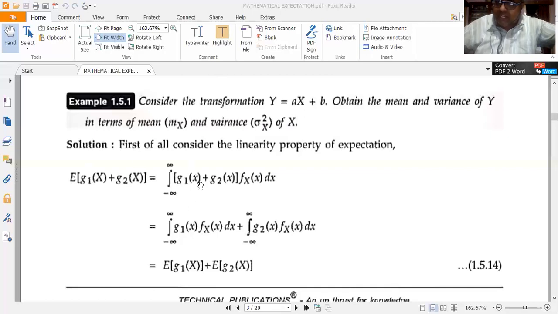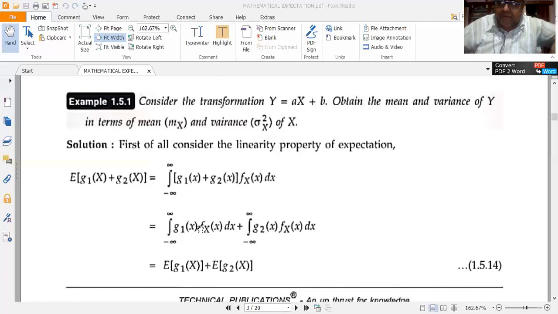Within the integral sign, the capital X in g1 of capital X gets replaced by small x. Similarly, the capital X in g2 of capital X gets replaced by g2 of small x. I am putting the same variable that is there within the expectation operator within the integral sign. The only thing is that g1 of capital X plus g2 of capital X in the integration substitution gets replaced by g1 of small x plus g2 of small x. This is a very, very important observation which we need to make and write. So E of g1 of X plus g2 of X is given by the integral from minus infinity to plus infinity of g1 of x plus g2 of x, the entire thing multiplied by fX of x dx.